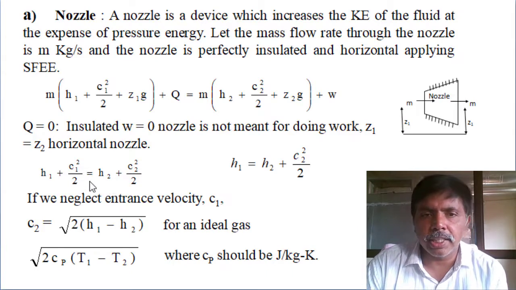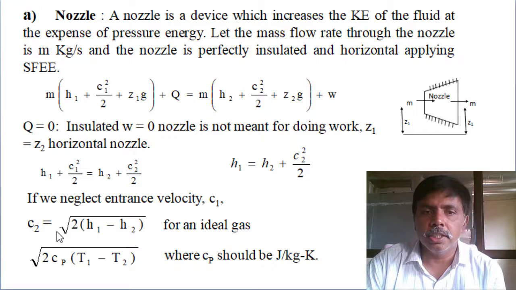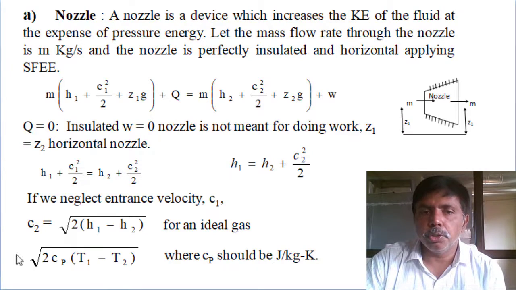So if you neglect the initial velocity, then you can determine the exit velocity. Exit velocity C2 equals square root of 2 into (h1 minus h2). Enthalpy is m Cp delta T, then substitute that. Finally, the exit velocity is what you want to determine. With the inlet temperature and exit temperature, you can determine the exit velocity of the nozzle.